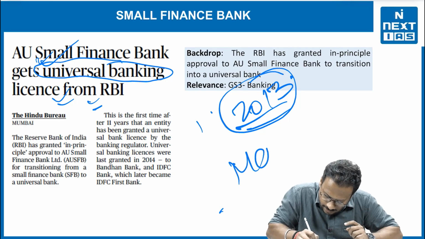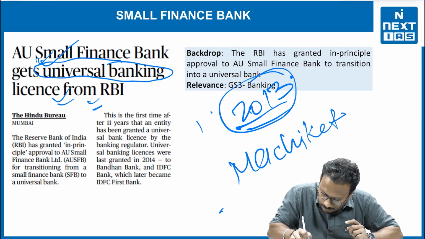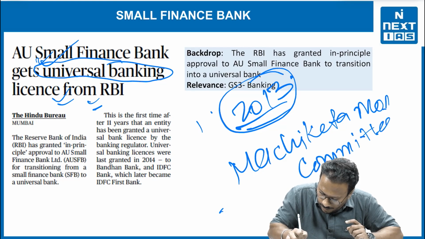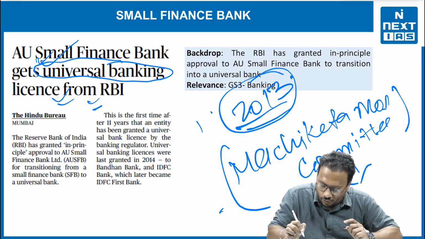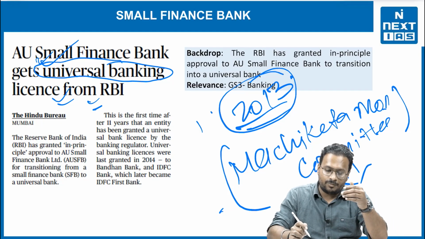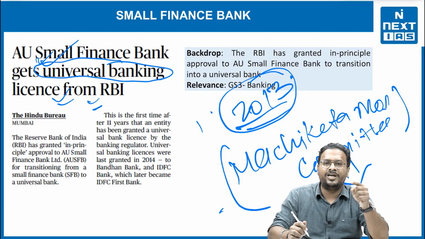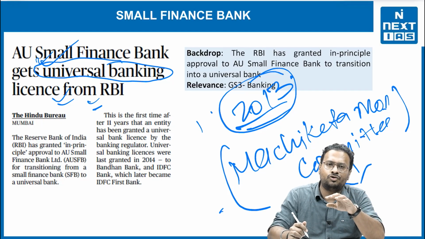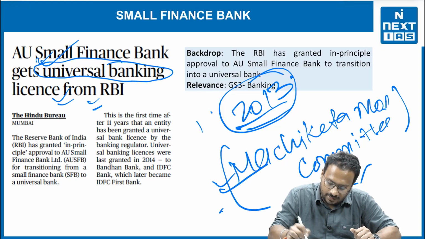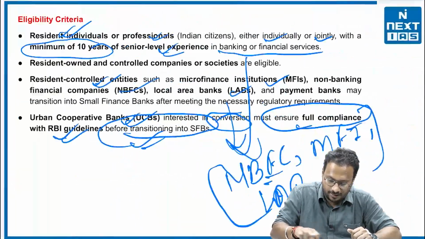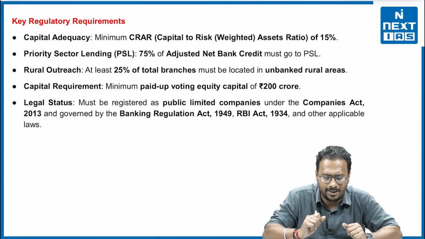One committee was the Nachiketa Mor committee. This Nachiketa Mor committee gave the recommendation for the creation of small finance banks and the payments banks. And then afterwards, onward 2015-16, this entire process of giving the license in the form of small finance banks and the payments bank came into the picture. So you need to know about this committee for sure, right?